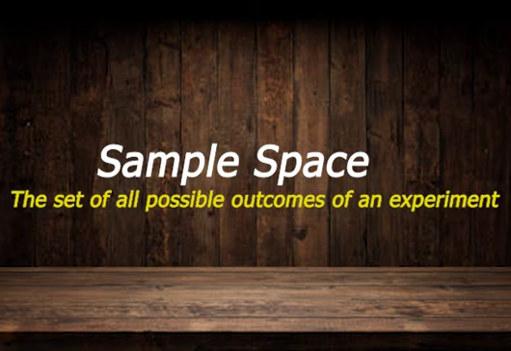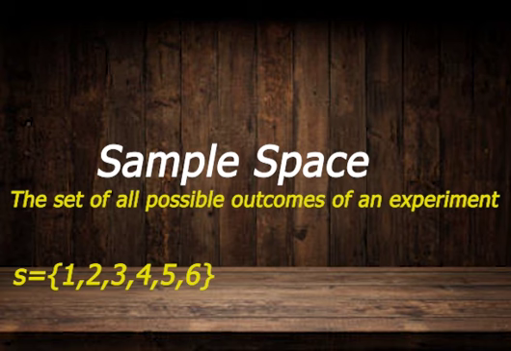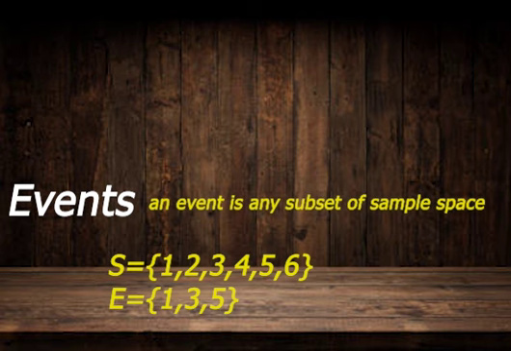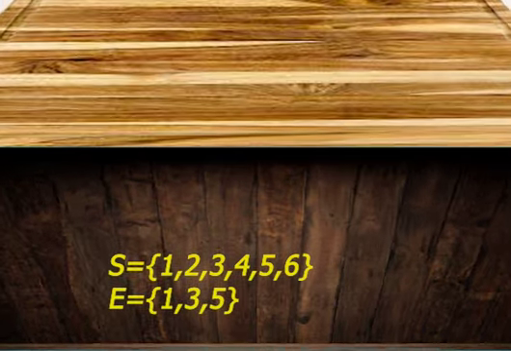The other thing is sample space. Sample space is the set of all possible outcomes of an experiment. For example, in the rolling of a die, the set of all possible outcomes is 1, 2, 3, 4, 5, and 6. This is the sample space in rolling a die. The last one, events. An event is any subset of the sample space. For example, in rolling a die, the set 1, 3, 5 is a subset of the sample space for rolling a die. Such a subset is an event.